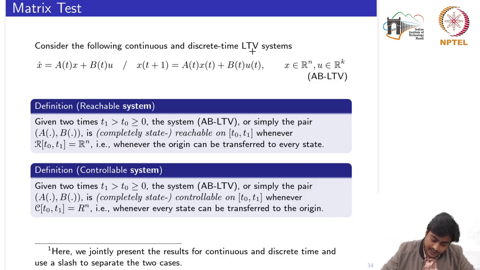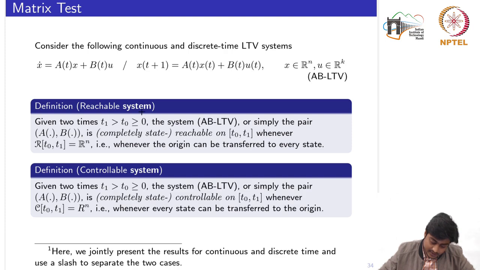The continuous and discrete time LTV systems can be represented by these pairs A of t and B of t. So it should be implicitly clear whenever we are discussing the continuous time systems or the discrete time systems, and most of the time we would be using the slash if we are giving the parallel results for the continuous time and the discrete time. Okay, but the matrices would remain the same, and also the denotation of the time operator.